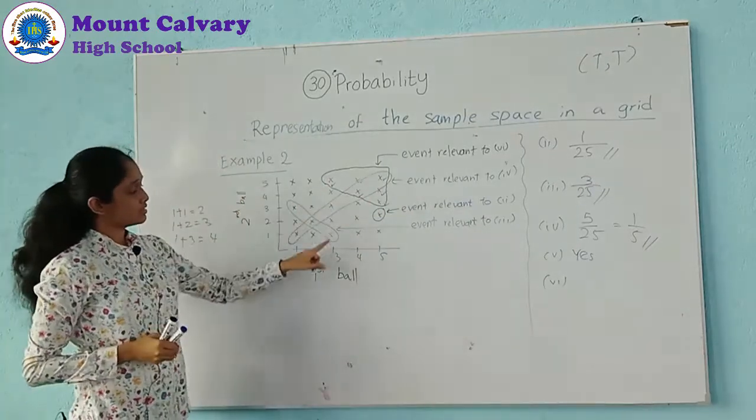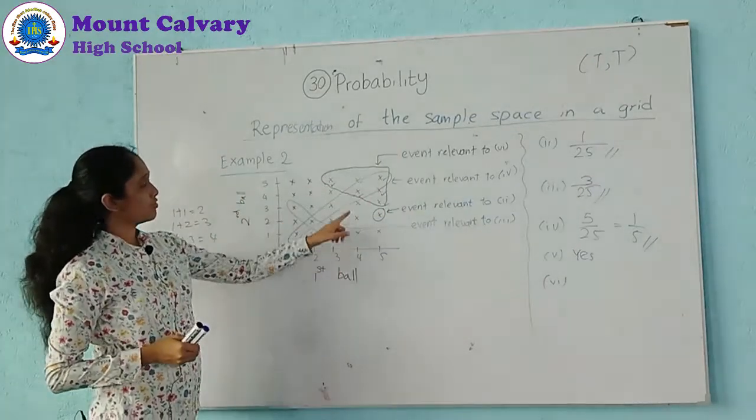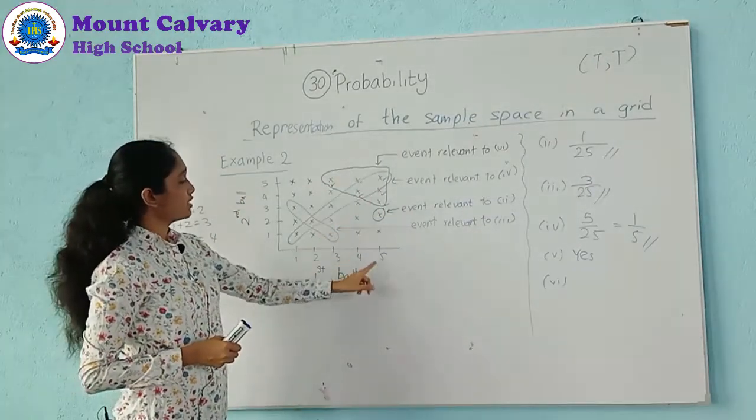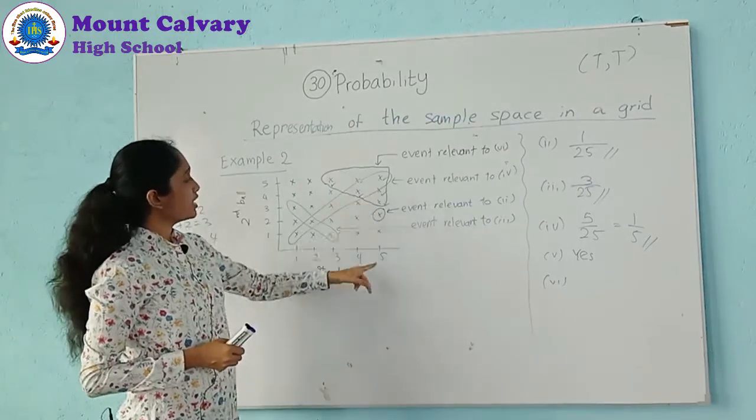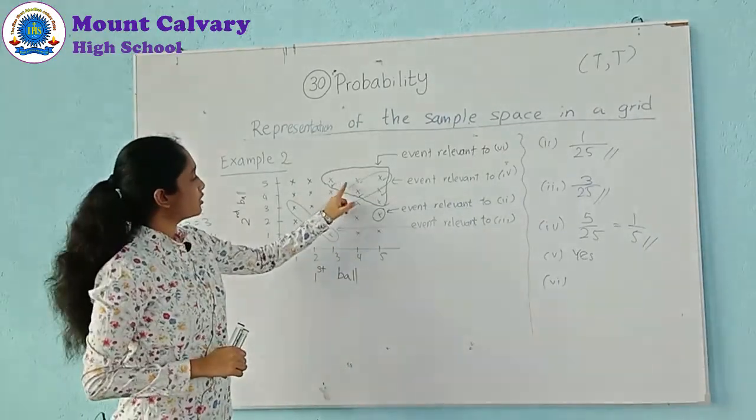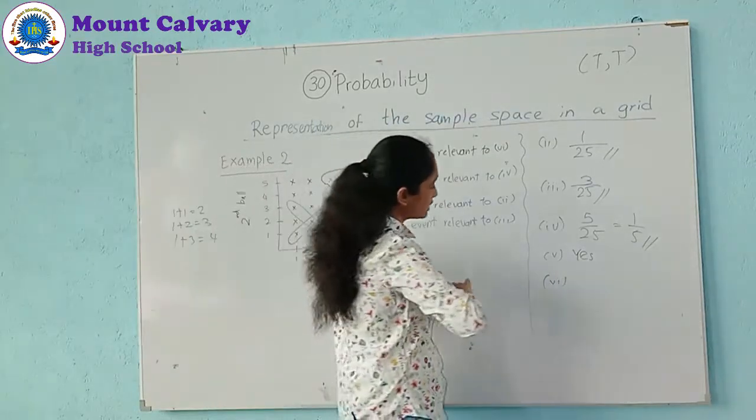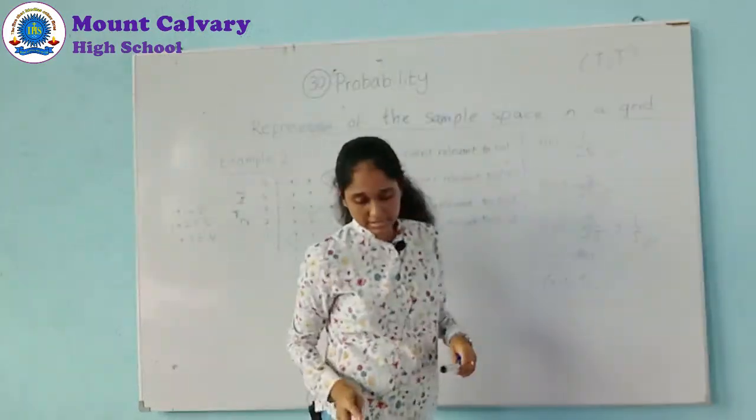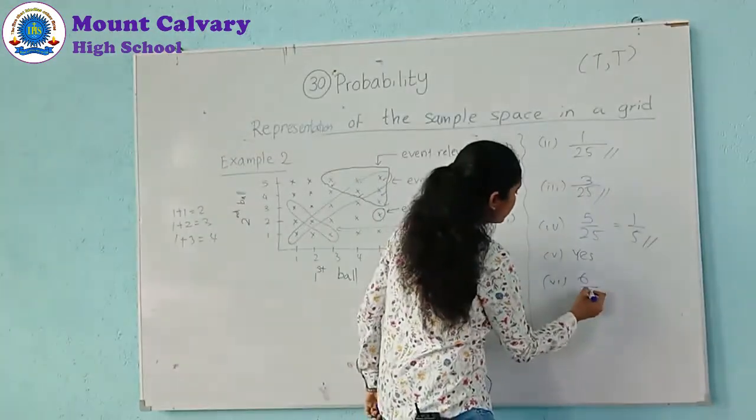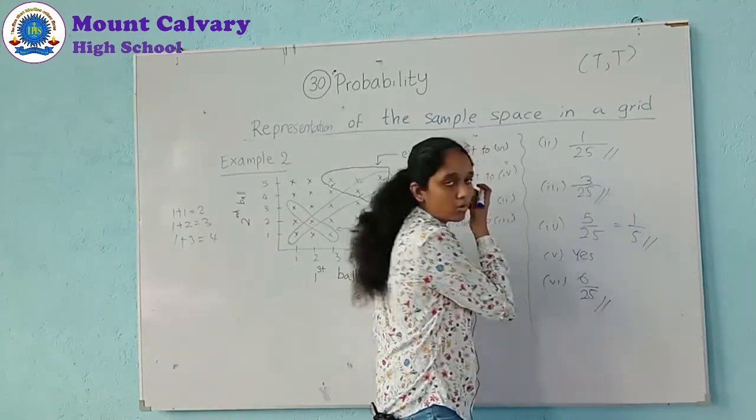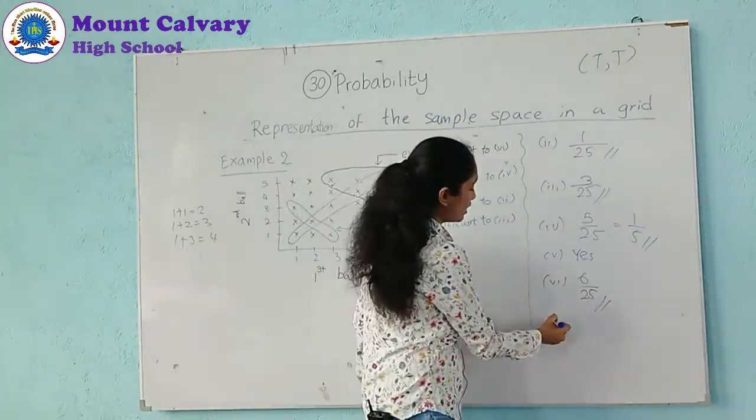So these are the answers: (3, 5), (4, 4), (4, 5), (5, 3), (5, 4), (5, 5). How many elements? 1, 2, 3, 4, 5, 6. What is the probability? We need the probability, 6 over 25. Can we simplify? No, 6 over 25, right?